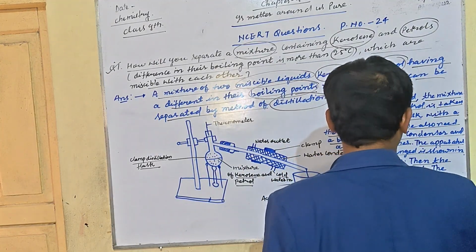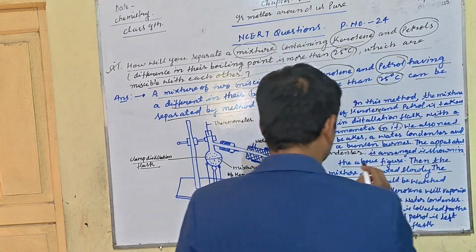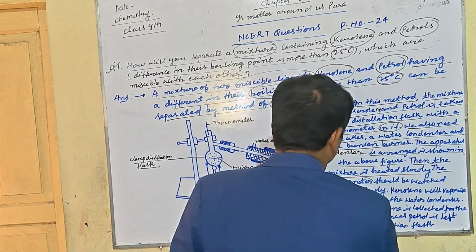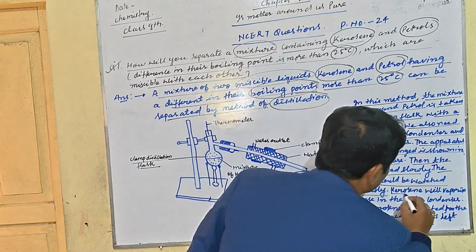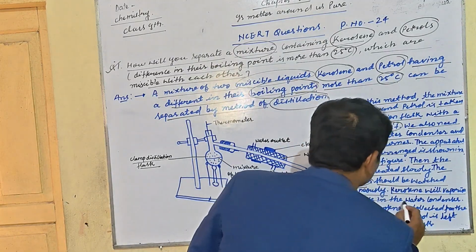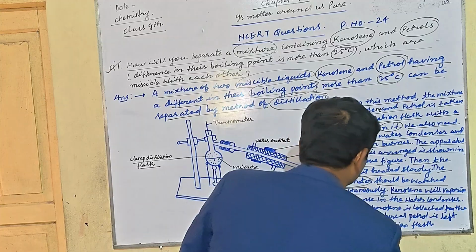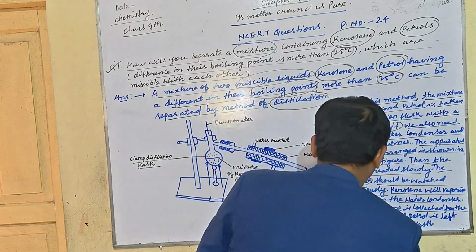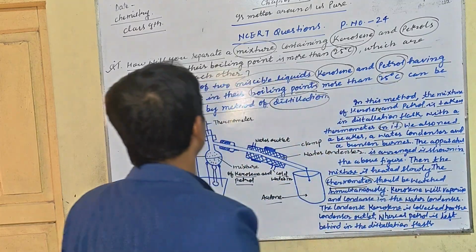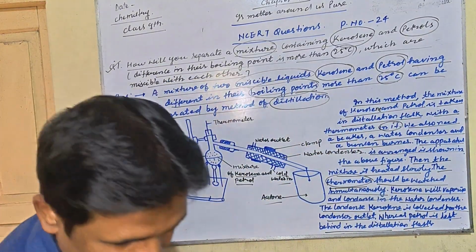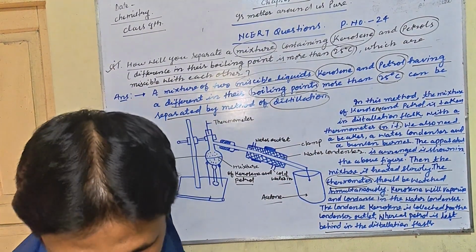Then the mixture is heated slowly. The thermometer should be watched simultaneously. Kerosene will vaporize and condense in the water condenser. The condensed kerosene is collected from the condenser outlet, whereas petrol is left behind in the distillation flask. This is the way of the separation method. Question number 2: name the technique to separate.